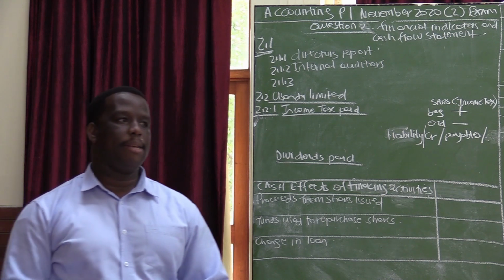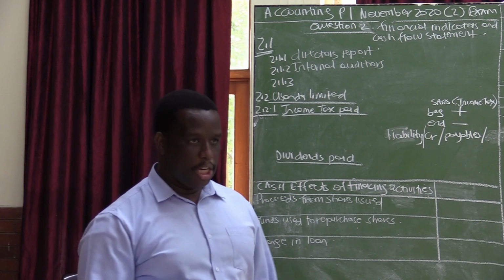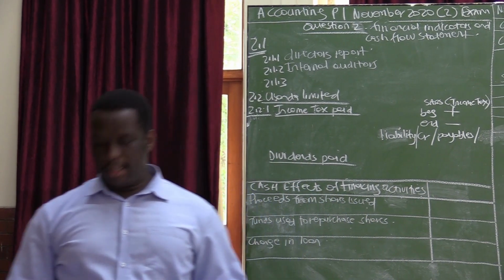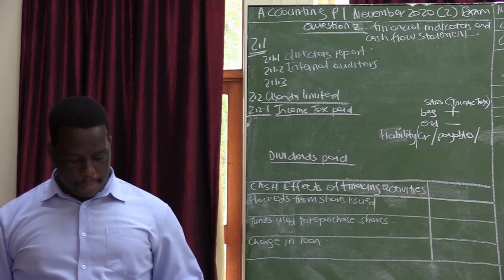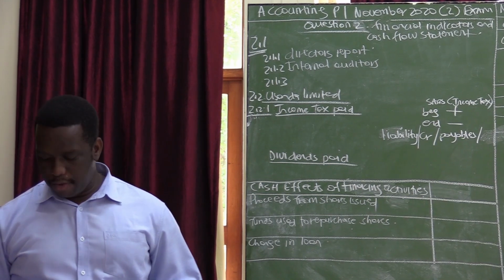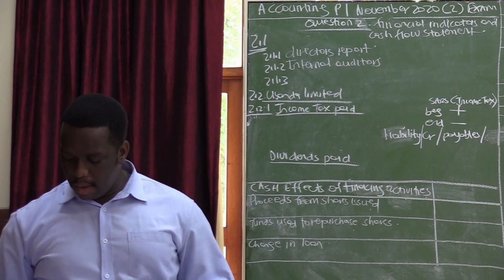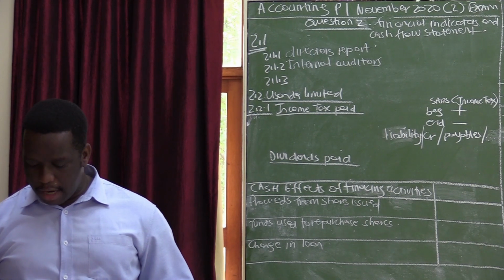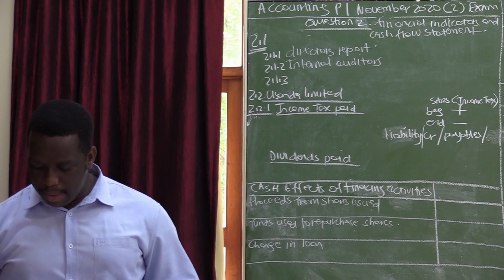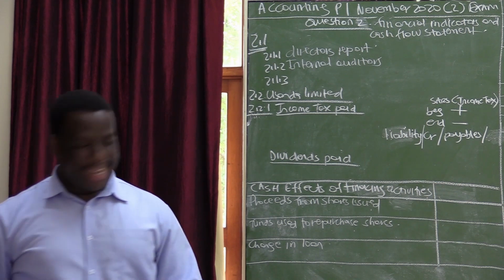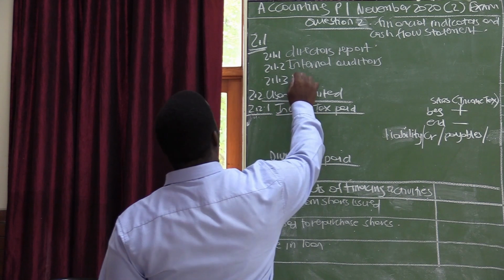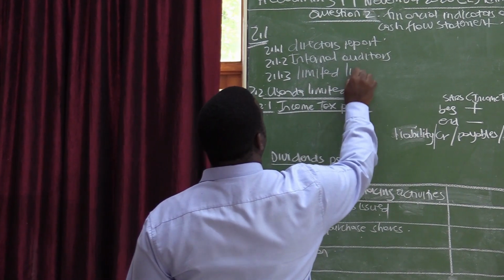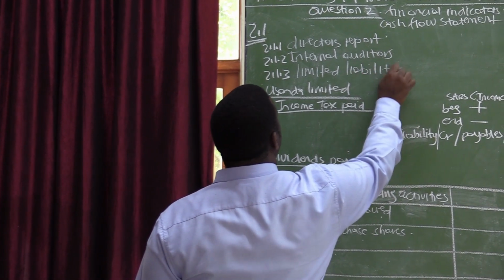Should the company become insolvent, the shareholders can only lose the amount that they have invested, but they will not be liable to pay for the debts of the business. So the correct answer to this one is limited liability. Their liability is only limited to the amount invested in the company.